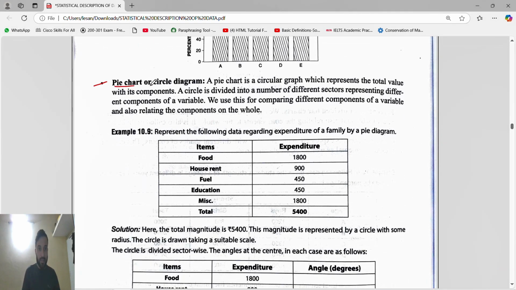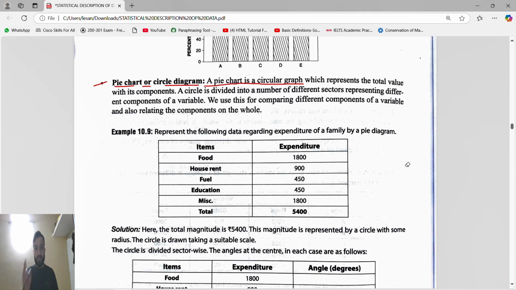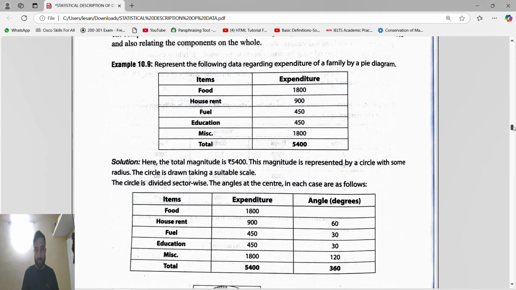Next is pie chart or circle diagram. Very important, because sometimes in the examination they will ask about it. A pie chart is also called a circle diagram. A pie chart is a circular graph. What is the angle of a circle? The angle of a circle is 360 degrees. Remember this, because they may ask what is the angle of a pie chart or circle diagram. It is 360 degrees.